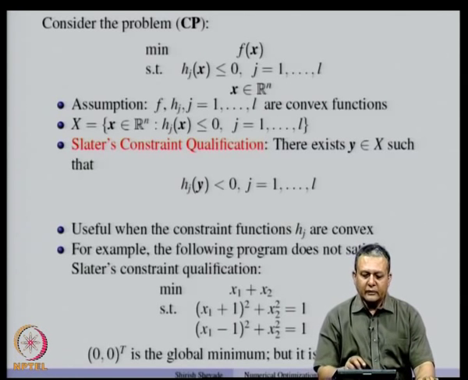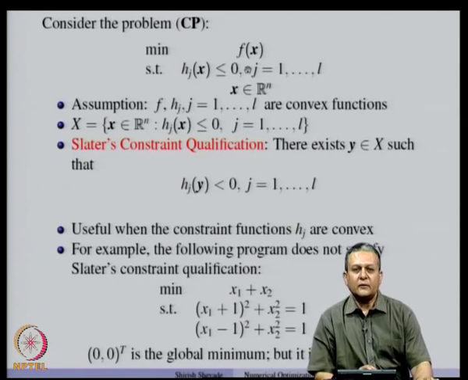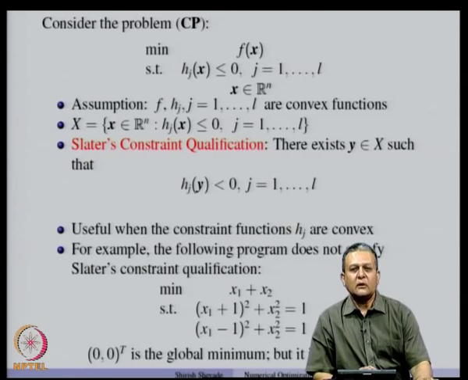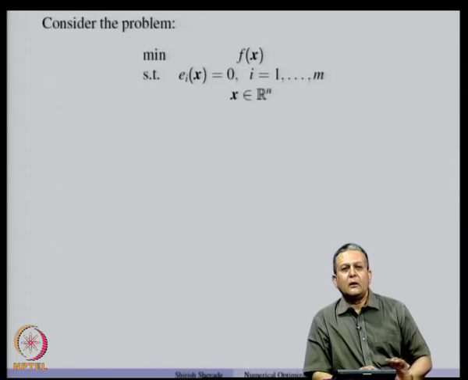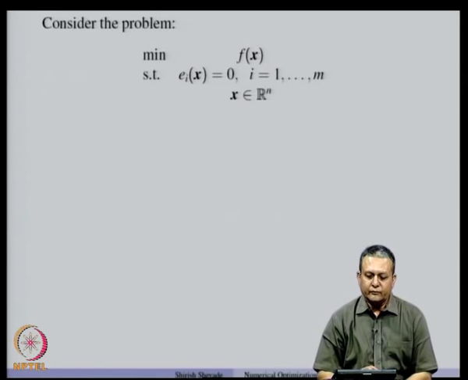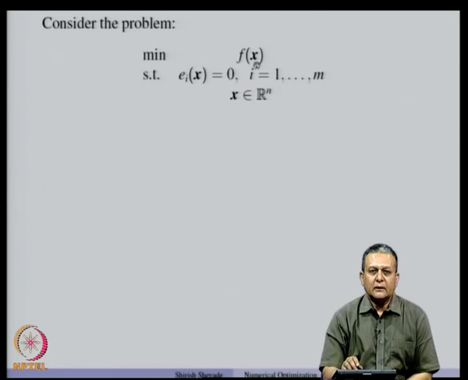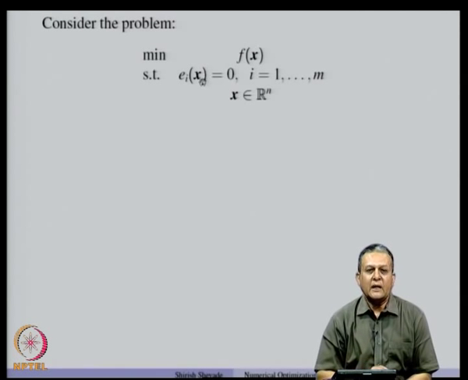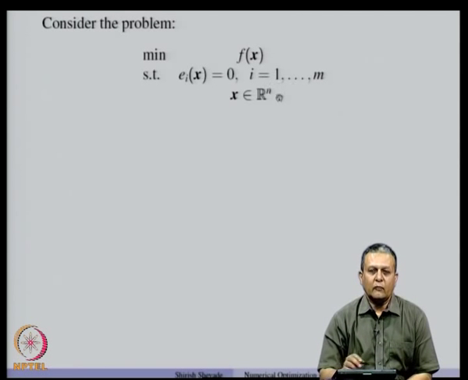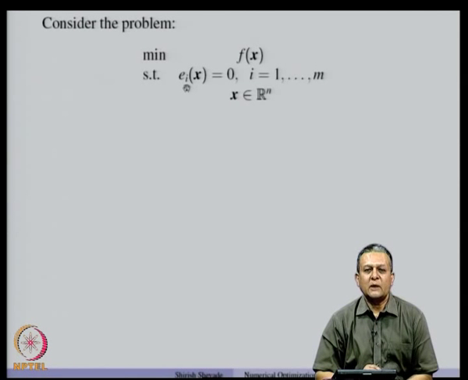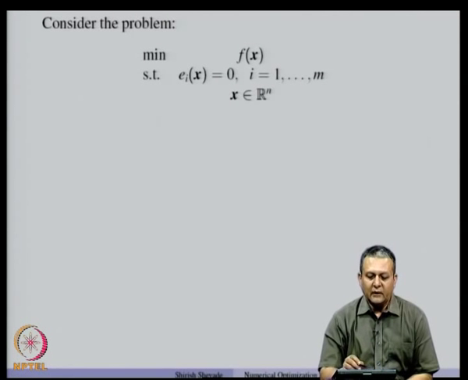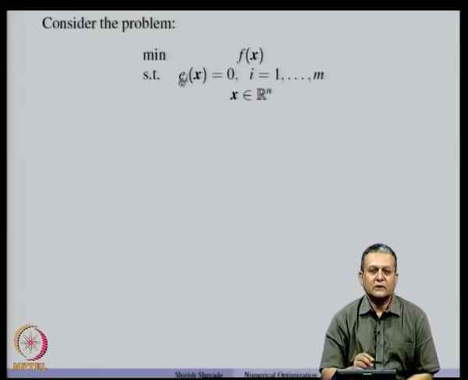Okay. So far we have studied the problems of the type where we want to minimize f(x) subject to the constraint h(x) less than or equal to 0. Now, the ideas that we have studied so far cannot be directly used for equality constraint problems. So, now let us start looking at the equality constraint problems. Now, you will see that the constraints are of the type e_i(x) equal to 0, i going from 1 to m. The e_i(x) could be as simple as a_i transpose x minus b_i equal to 0, or it could be a different function, a nonlinear function of x.